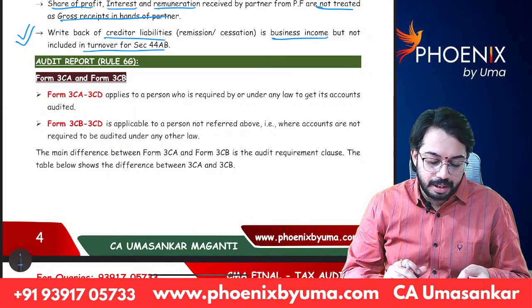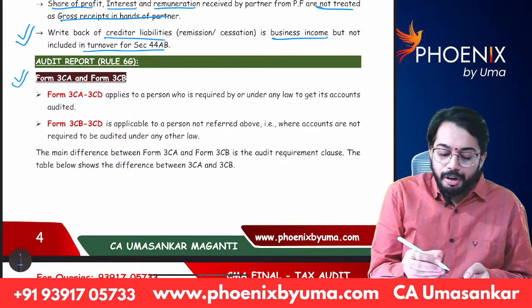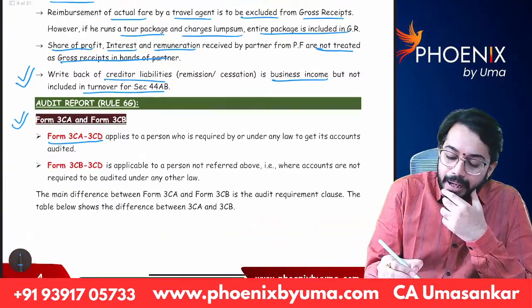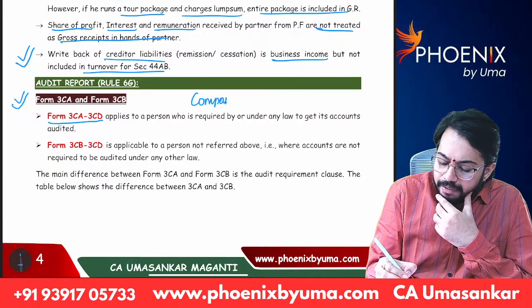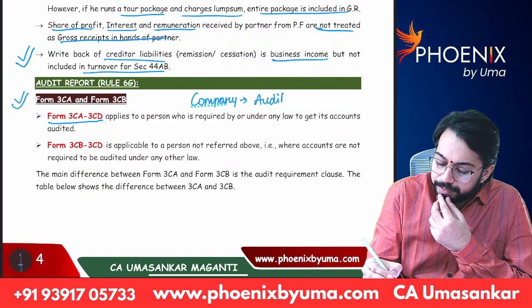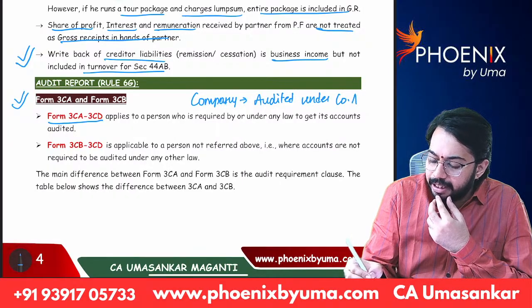Form 3CA and 3CB. Form 3CA, 3CD. For example, there is one company. Company is required to get audited under Companies Act.